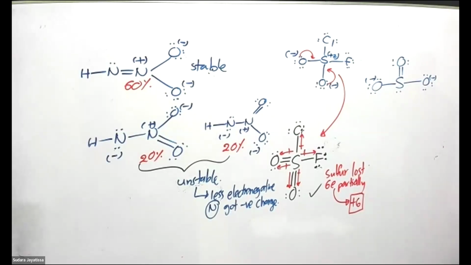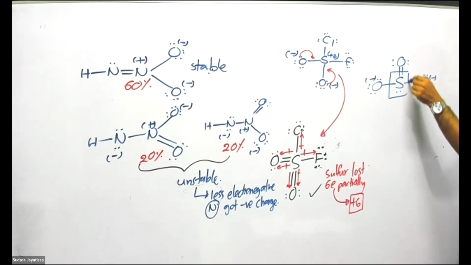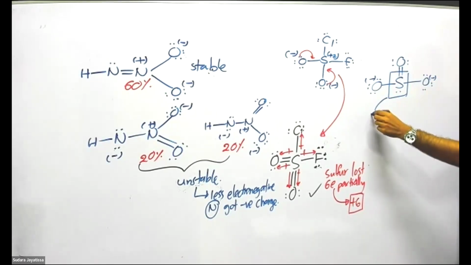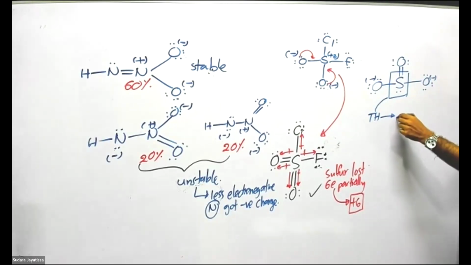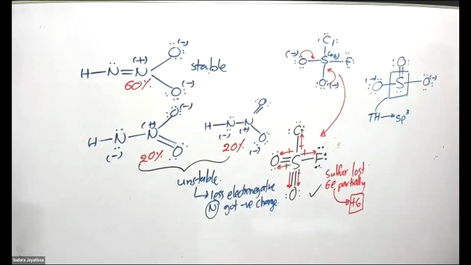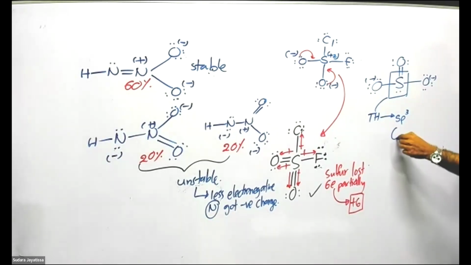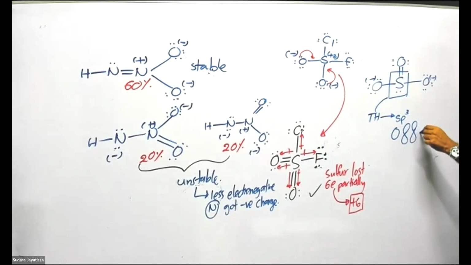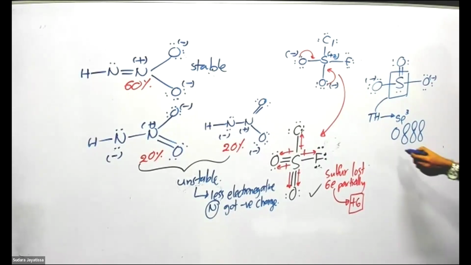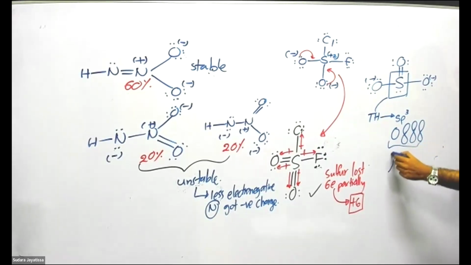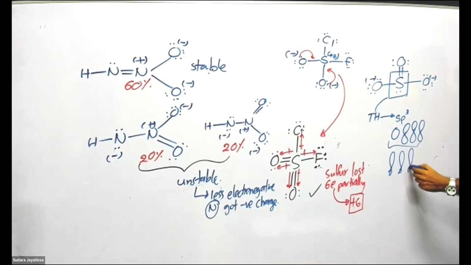Okay, now look at this sulfur. What is the electron pair geometry around this sulfur? Tetrahedral. So, hybridization is sp3. Listen. The s orbital and all three p orbitals are hybridized to give you 4 equal sp3 orbitals.